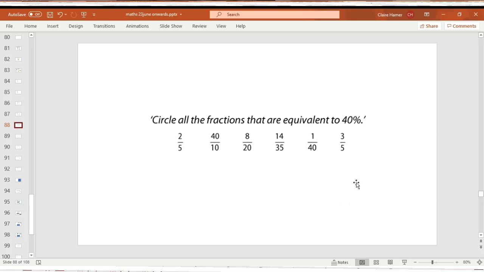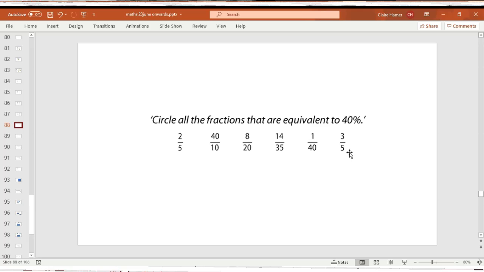Next question. Circle all the fractions that are equivalent to 40%. Now don't be put off because there's quite a few fractions to look at here. What does 40% look like as a decimal? Hopefully you've written down or you've said 0.4. Now first of all, use your logic. 4/10. Okay, that's not on there.